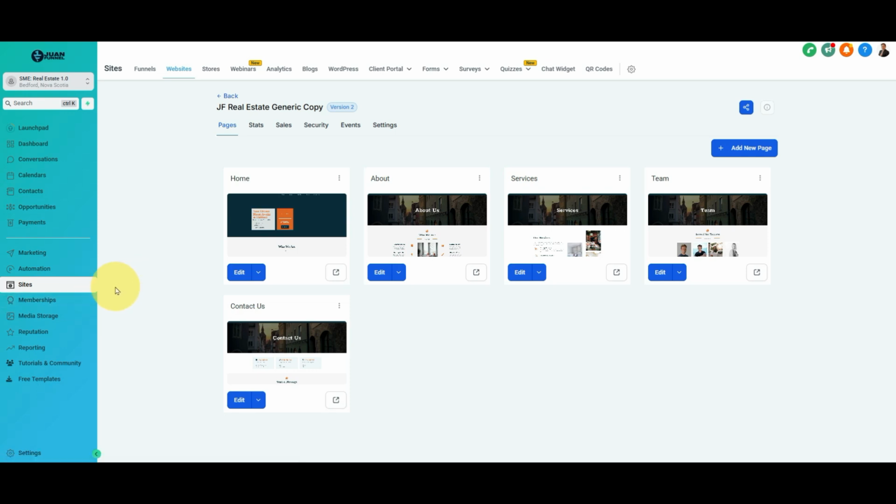As I promised, we're going to show you how to create this template or implement this template in your business. So the first thing is you need to log in with your Go High Level account.